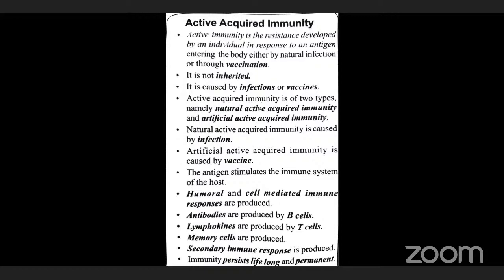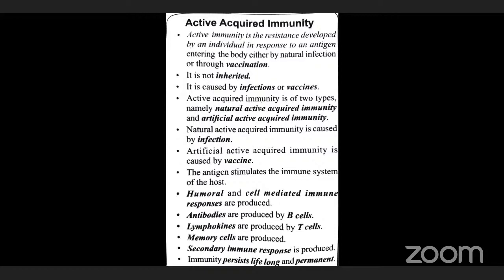When the B cells are activated, they produce plasma cells. The plasma cells are responsible for the production of antibodies. So kindly keep it in your mind: B cells produce plasma cells, and plasma cells produce the antibody.